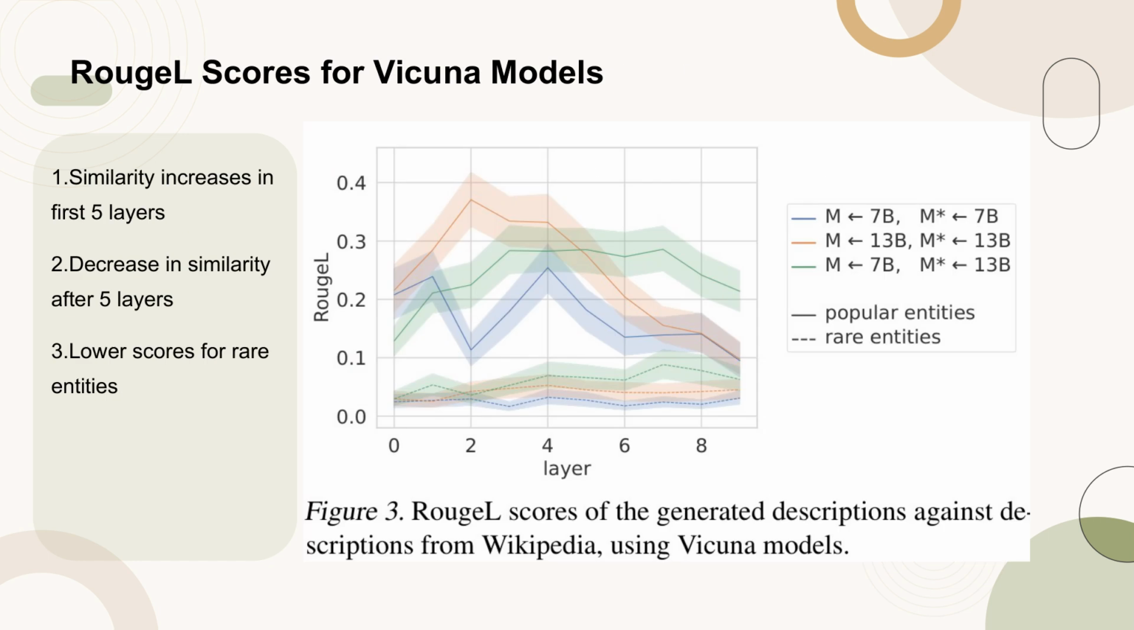Figure 3 illustrates the Rouge scores of generated descriptions against descriptions from Wikipedia using Vicuna models. The graph shows that similarity between generated and referenced descriptions increases in the first 5 layers and then gradually decreases. This decrease is attributed to contamination from the placeholder token X remaining in the early layers. Notably, the scores for rare, long-tail entities are significantly lower than those for popular entities, indicating a challenge in resolving rare entities. This analysis highlights the utility of Patchscopes in inspecting the contextualization process in early layers of language models.